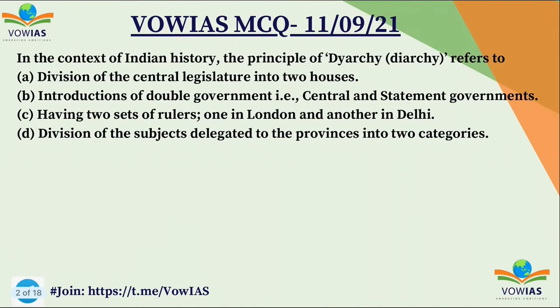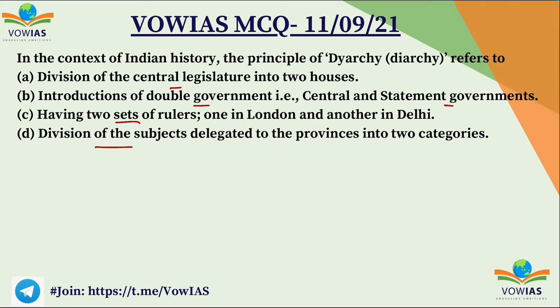But first let us discuss the question that was asked yesterday. In the context of Indian history, the principle of diarchy refers to: A. Division of central legislature into two houses, B. Introduction of double government, that is central and state governments, C. Having two sets of rulers, one in London and another in Delhi, and D. Division of subjects delegated to the provinces into two categories.